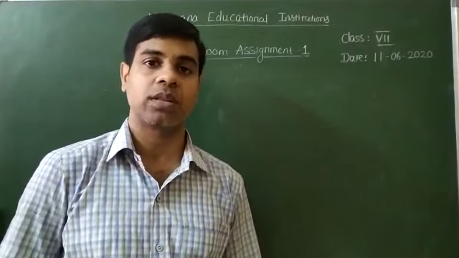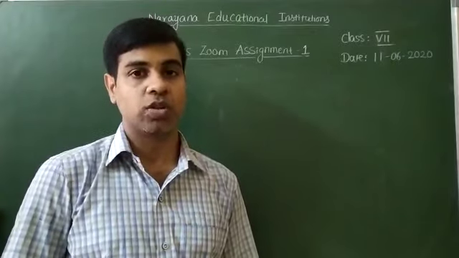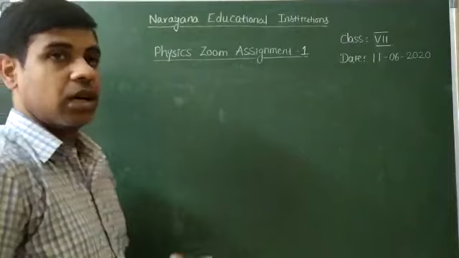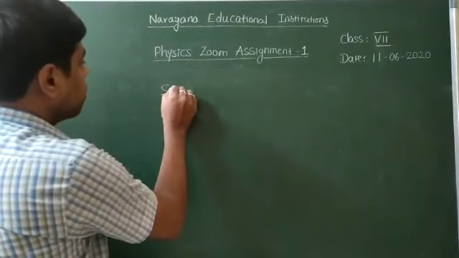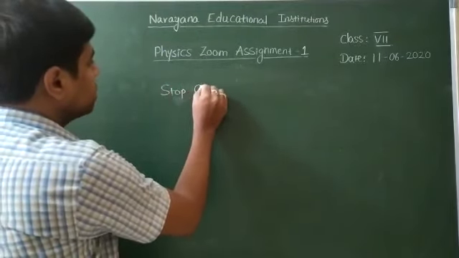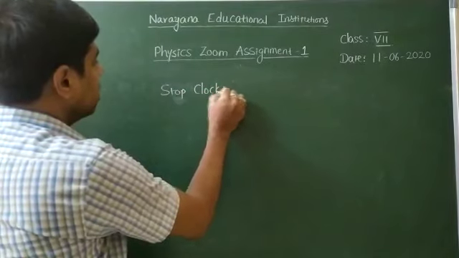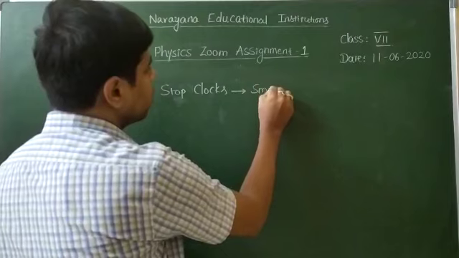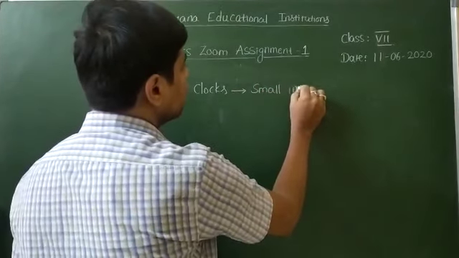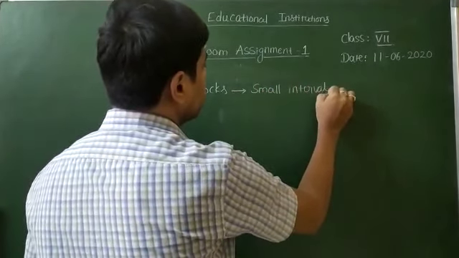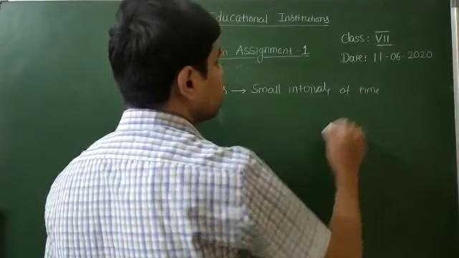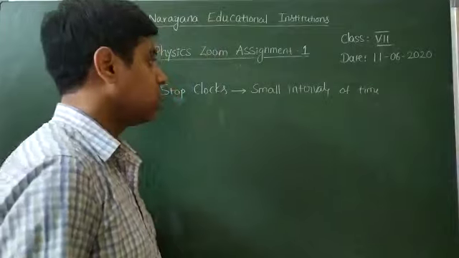Nowadays these stop clocks are there in our mobile phones also. So these stop clocks are used to measure the time. The stop clocks can measure the small intervals of time also, or the time gap between two events.